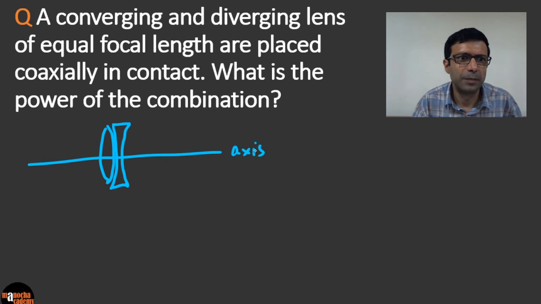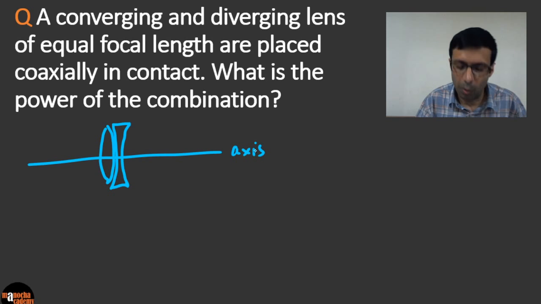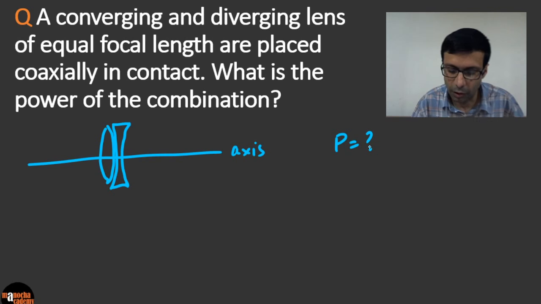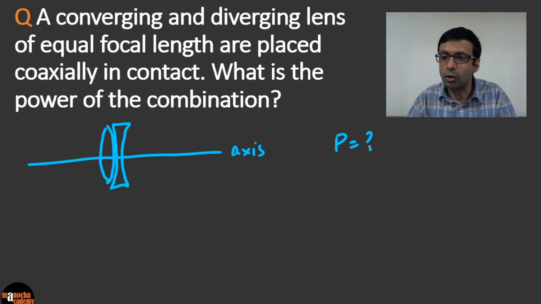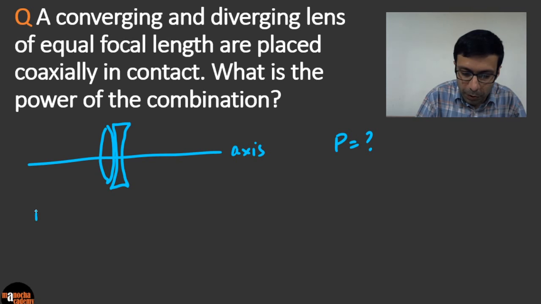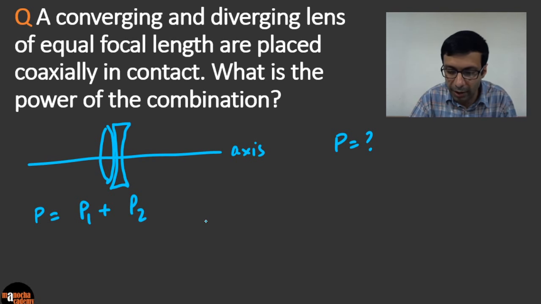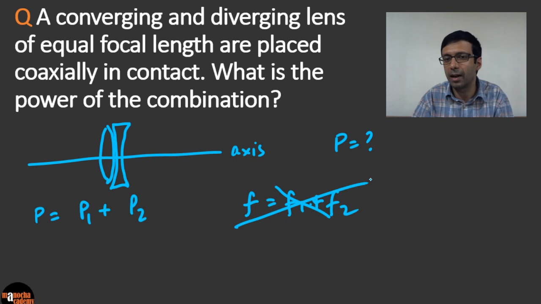So what is the power of the combination? So what is the total power here? Okay, so how do we find that? The key concept is we can add powers. So the total power is P1 plus P2. We can do that, but you can't add up focal lengths. So powers can be added up when you combine. So remember that P equal to P1 plus P2 is right. You can't do F equal to F1 plus F2. That's going to be wrong. Don't use that. You can't add up focal lengths.